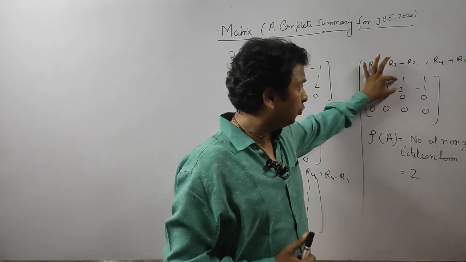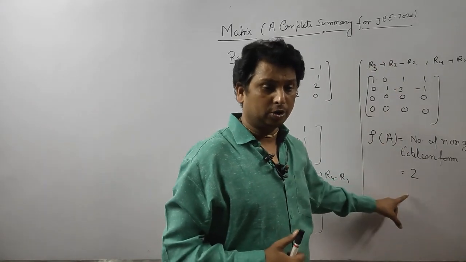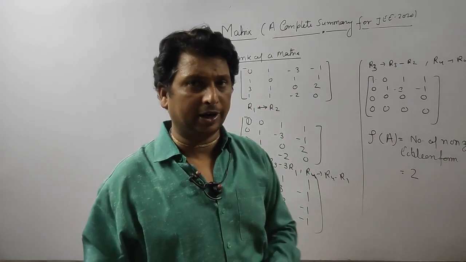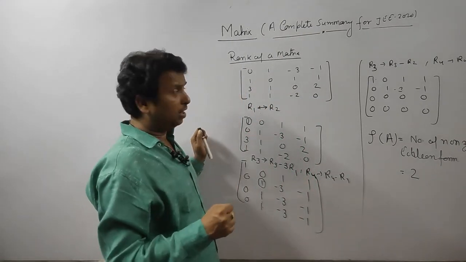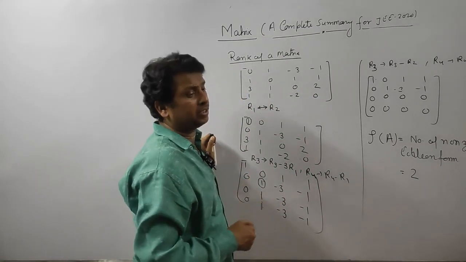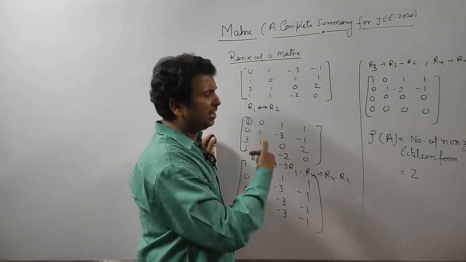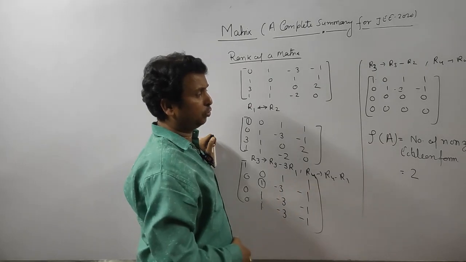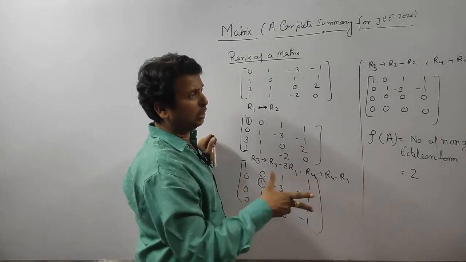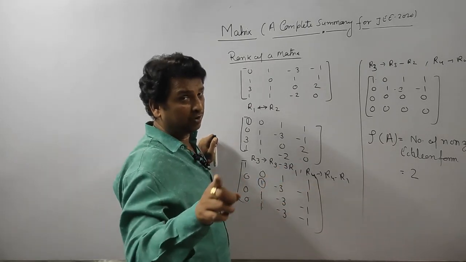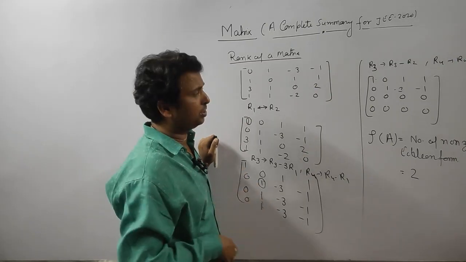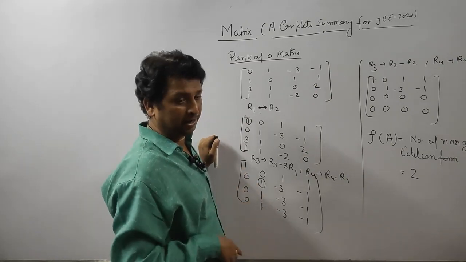Suppose we have two non-zero rows, so the rank is 2. In this way we can calculate rank. And believe me, when they ask any question in the examination, this will play the easiest role. Using this you can easily calculate the question they ask. We will do some questions and then you will feel better.